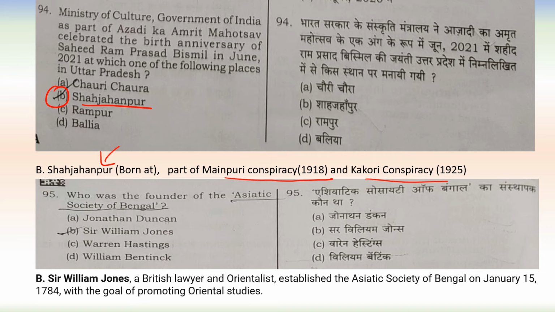Next one, who was the founder of the Asiatic Society of Bengal? It was Sir William Jones. Sir William Jones, a British lawyer and Orientalist, established the Asiatic Society of Bengal on January 15, 1784. The goal of establishing this society was to promote Oriental studies.